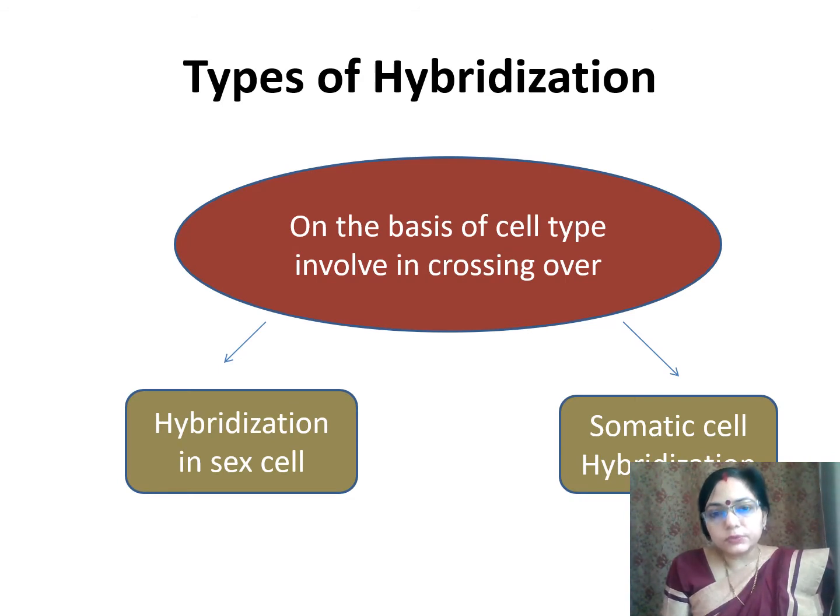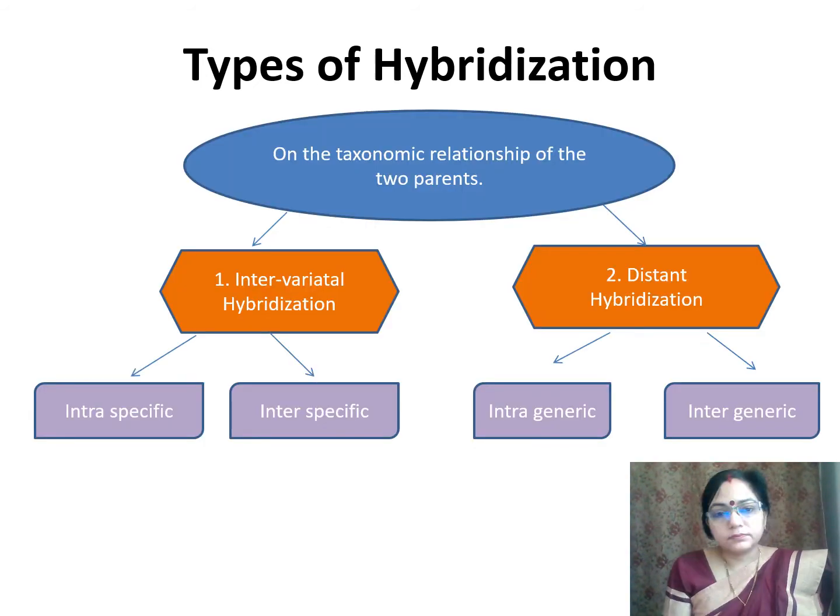Now come to types of hybridization. On the basis of cell type involved in crossing over, hybridization can be divided into two types. Number one is hybridization in sex cell. Number two is somatic cell hybridization. On the basis of taxonomic relationship of the two parents, hybridization may be divided into two types.